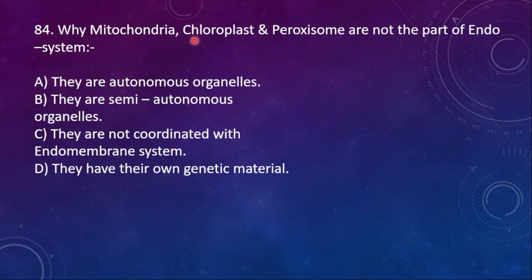84th one. Why are mitochondria, chloroplast and peroxisomes not part of endomembrane system? Because A. they are autonomous organelles, no. B. they are semi-autonomous organelles, no. Because they are not coordinated with the endomembrane system. This one is the right one.